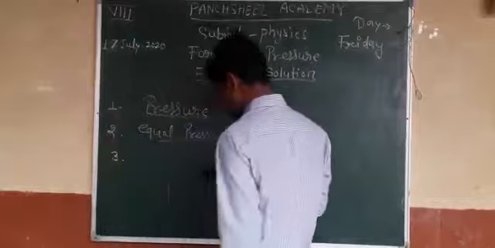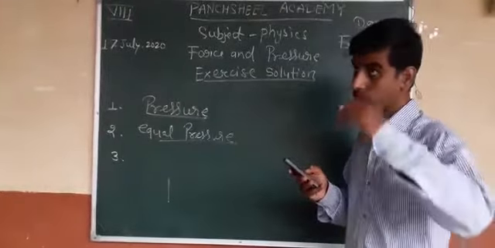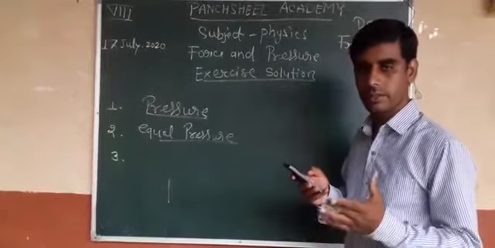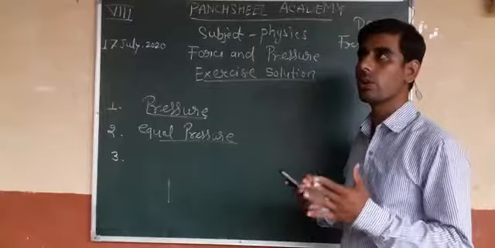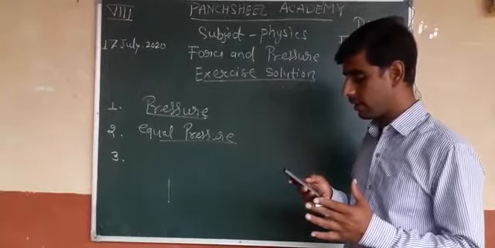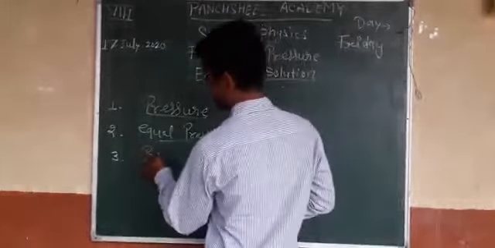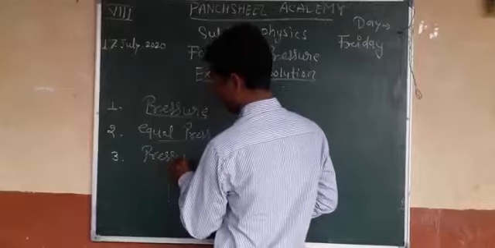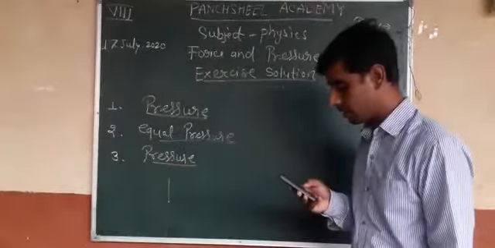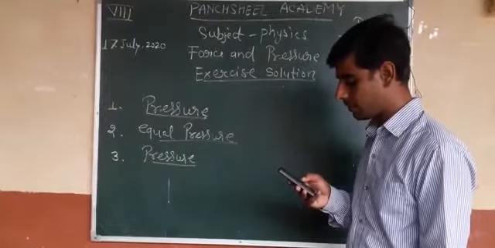Which quantity decreases? When you go to a high altitude, जब आप ऊंचाई पर जाते हैं, which thing will decrease? The answer is pressure decreases.